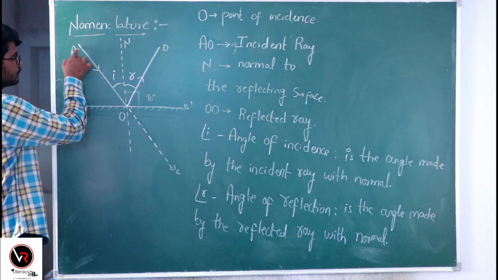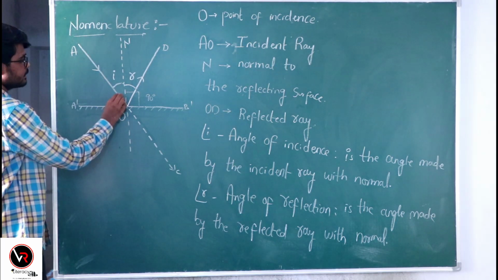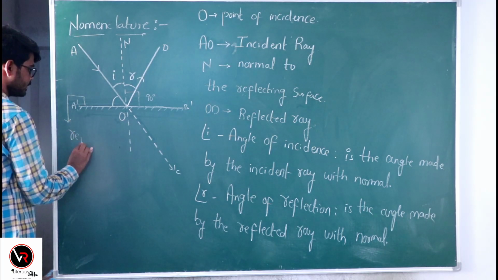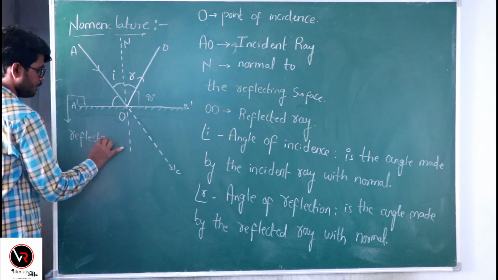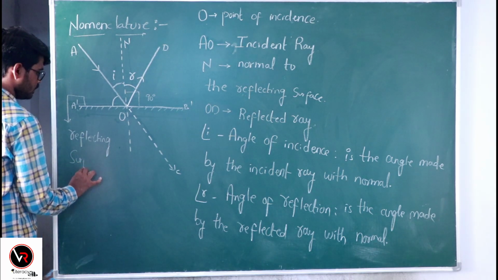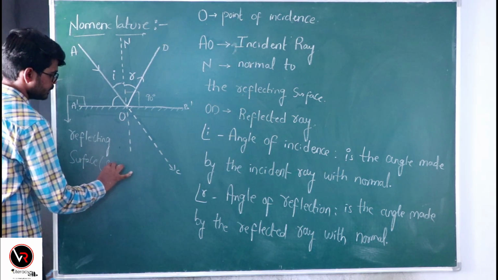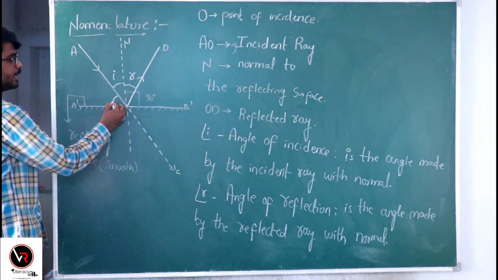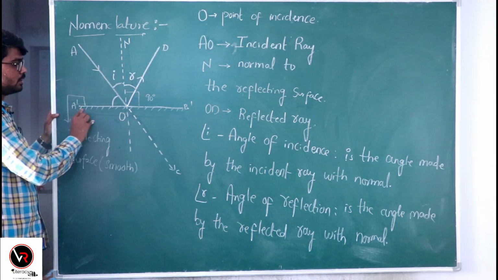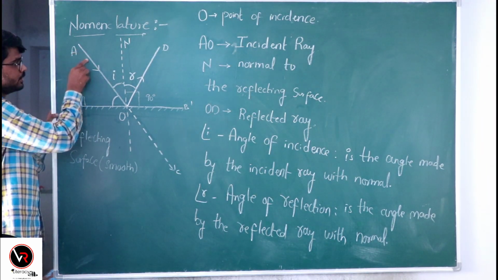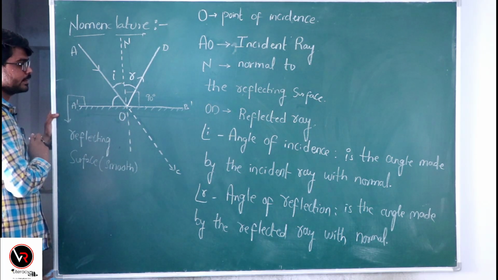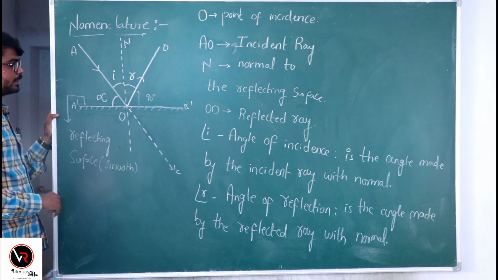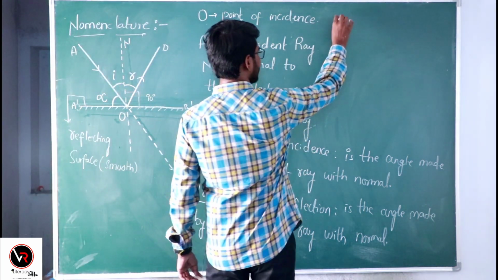Okay. Also here, the incident ray is making a certain angle with the reflecting surface of this plane mirror. This is the reflecting surface, and it is smooth here. We call this angle the glancing angle, and it is denoted by alpha. So alpha is the glancing angle.